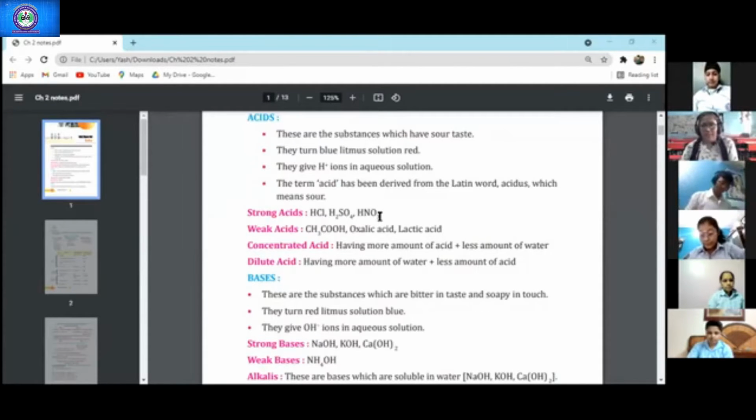So today we are going to study a new chapter, that is acids, bases and salts, right? So what are acids? Some physical properties we will discuss first, and at the start of the chapter, after a few pages, we will study about the chemical properties of acids as well as bases.